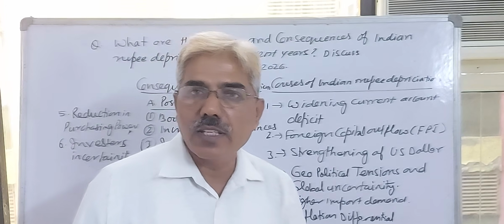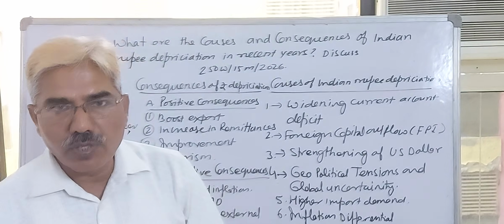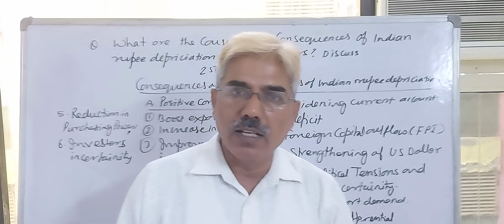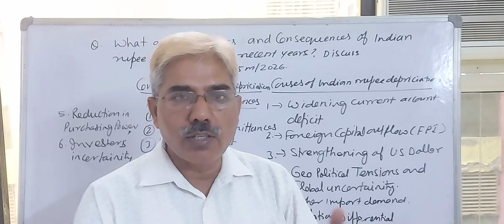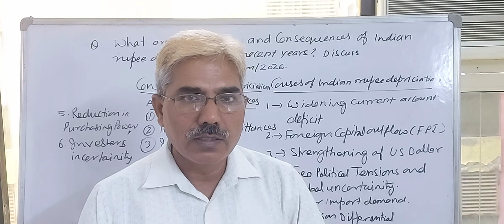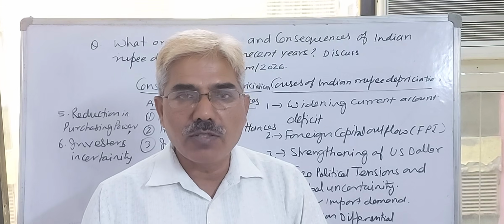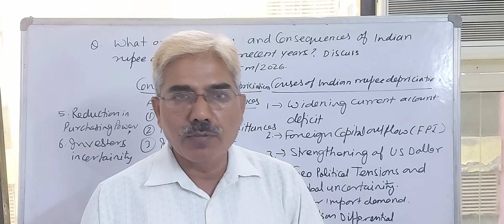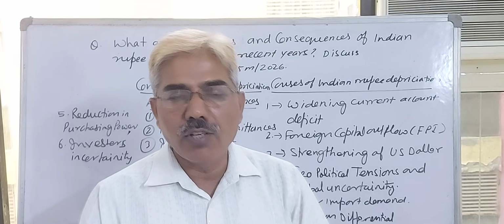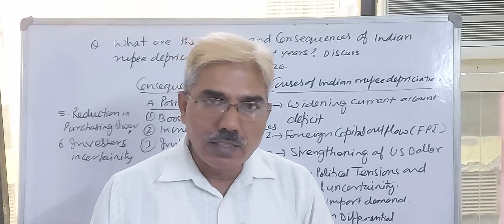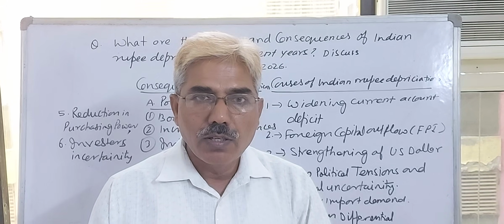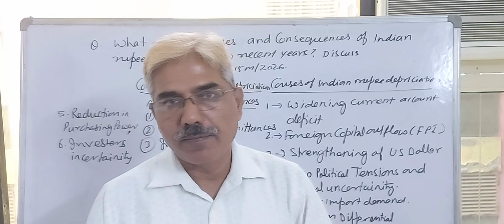If this is done consciously by the central monetary authority, in the case of India the RBI, say the RBI declares that 100 rupees is equal to $1, declaring the price of the dollar in terms of rupees as 100, it means this is devaluation done by the RBI authentically.